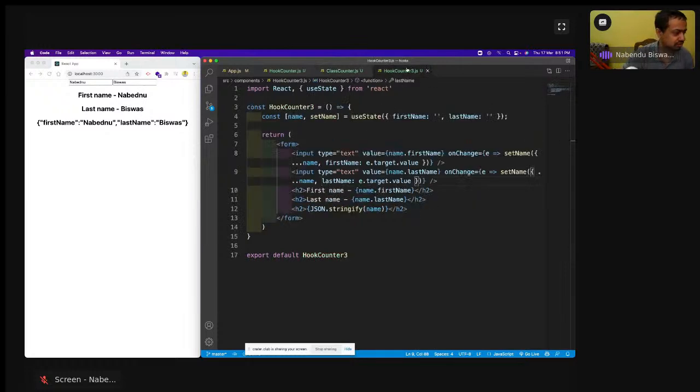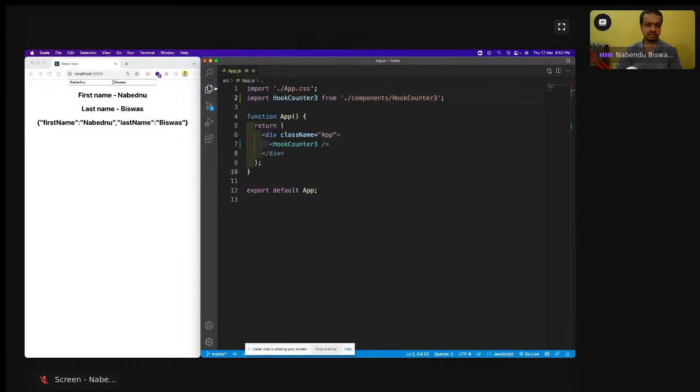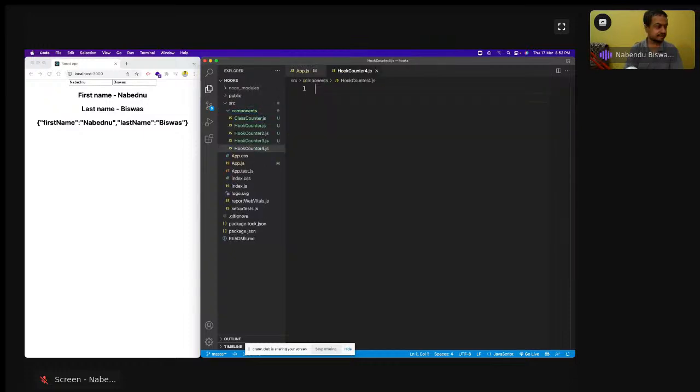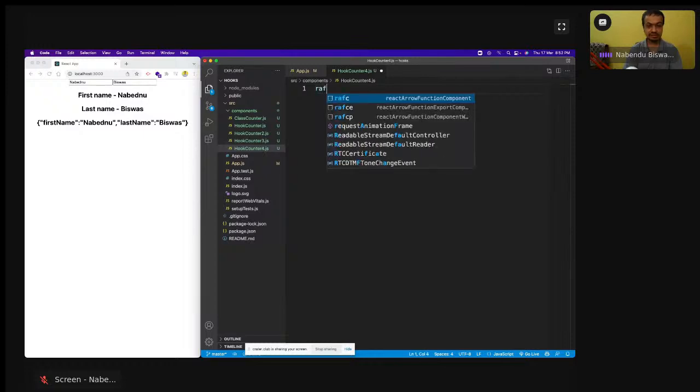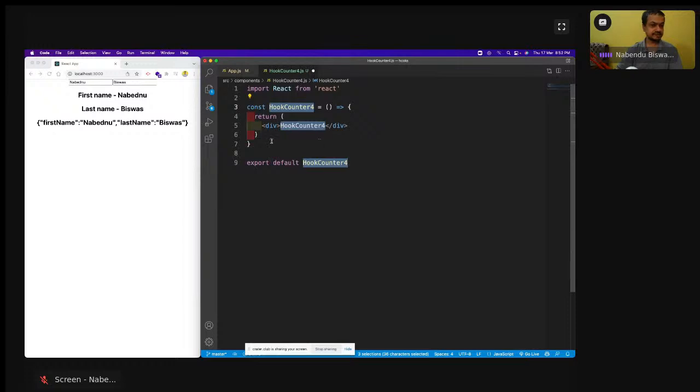So now we are going to check what happens. Means we know what happens. You state with an array. Here also we have to do the spread, because I'm again not going to show the same error. So let us do that now. Okay, so I'll come here, and here I'll create hookCounter4.js and FCE hook counter 4. Okay.